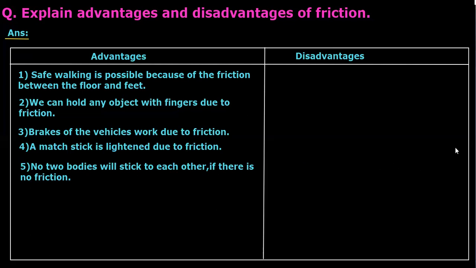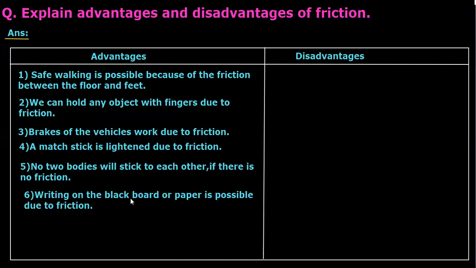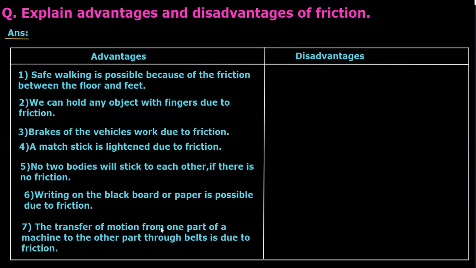Yes. Next, writing on the blackboard or paper is possible because of friction only. This is also an advantage. Writing on the blackboard or paper. Next, the transfer of motion from one part of a machine to the other part through belts is due to friction only. You see, the pulley and belt.